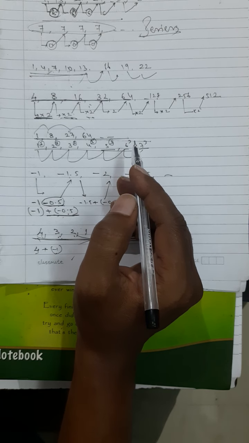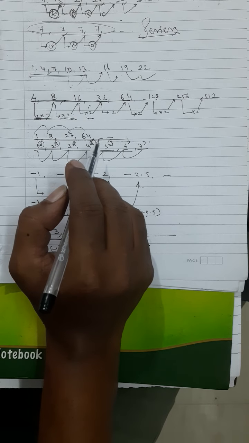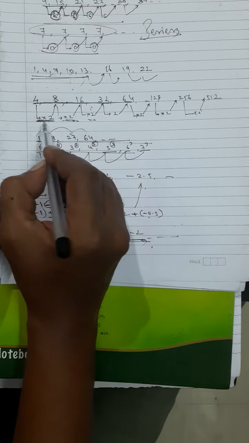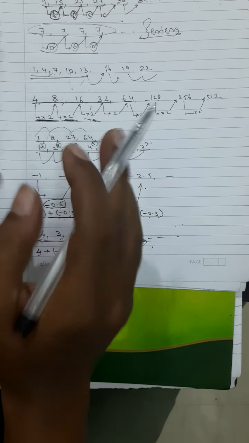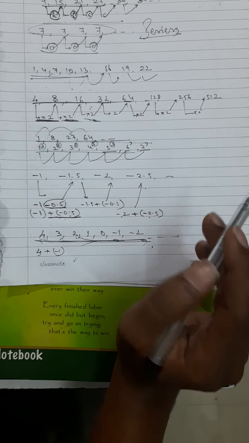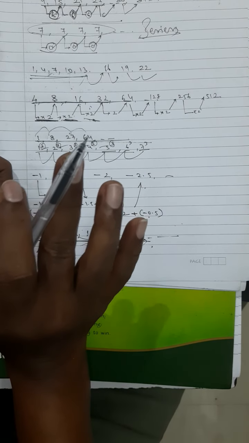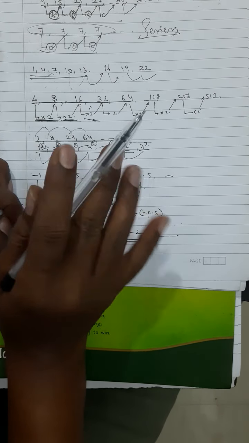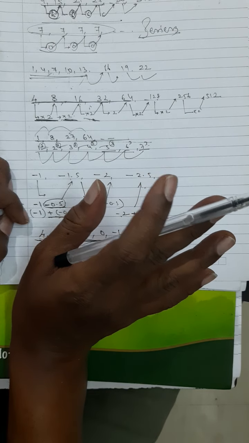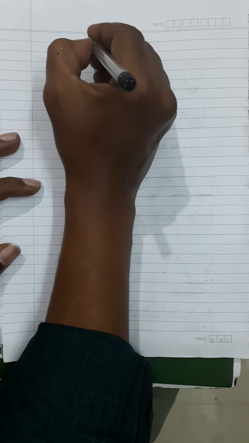As long as you have the same pattern, whether you are adding a positive value, adding a negative value, adding a 0, or you are multiplying by a value, or dividing by a certain value, or taking the powers of a certain value, as long as it is a cube everywhere, it is a sequence. But first, what we are going to handle is arithmetic progression.